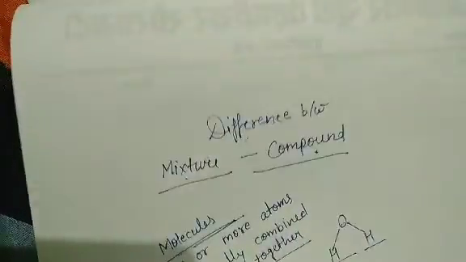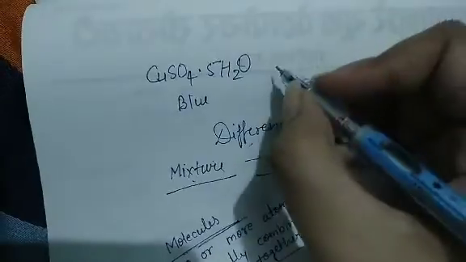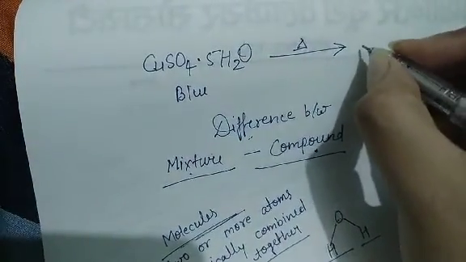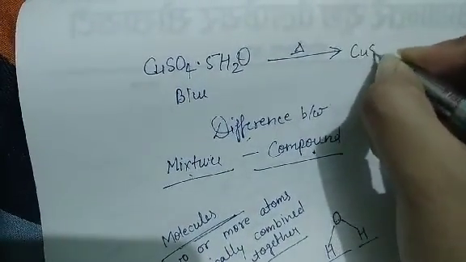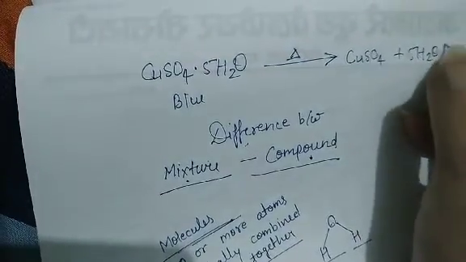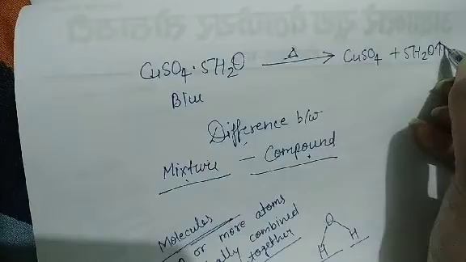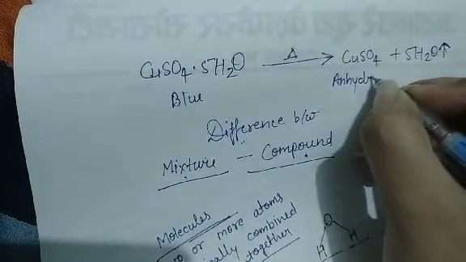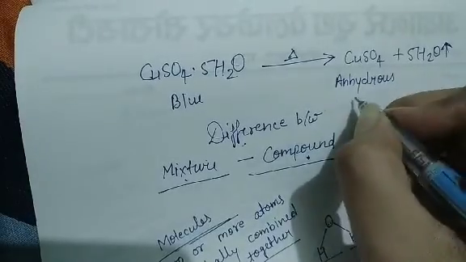You can see the reaction here: if you heat copper sulfate pentahydrate, which is blue in color, the water molecules evaporate, and what you get is anhydrous copper sulfate.